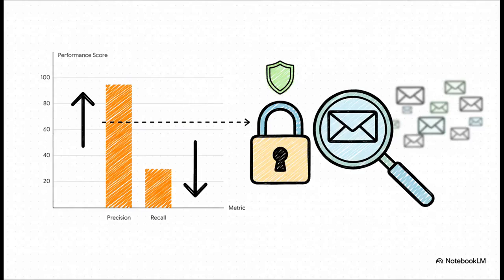Let's see how this plays out. Imagine we set a really high threshold. We tell the model, don't you dare flag anything unless you are 99% sure it's spam. What happens? Well, our precision will be fantastic, right? We'll have very few false positives. But we're going to miss a whole bunch of the less obvious spam, so our recall will be low.